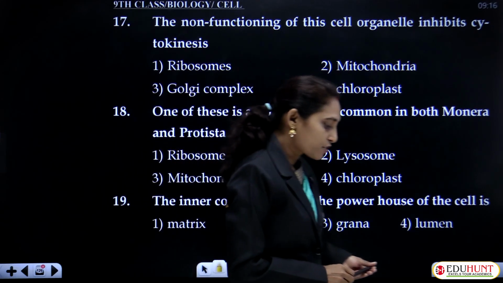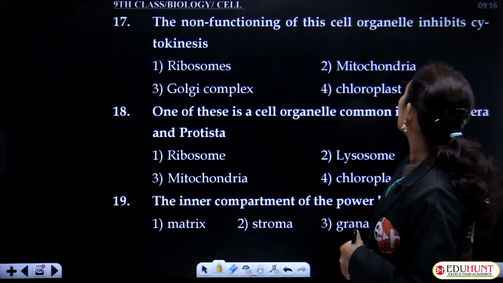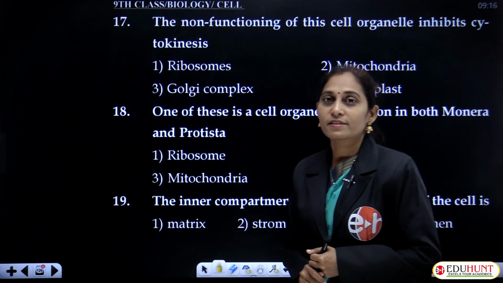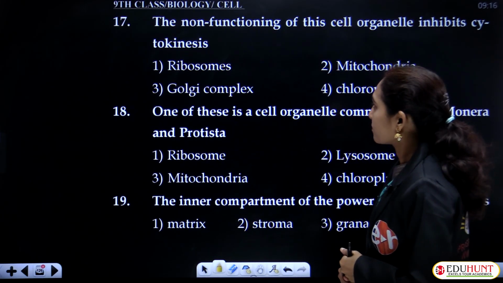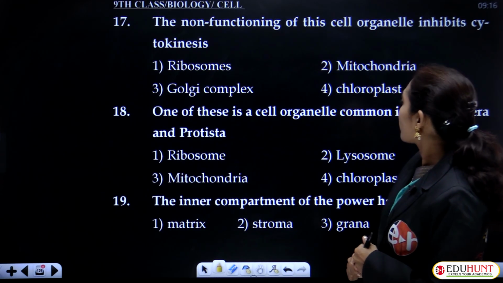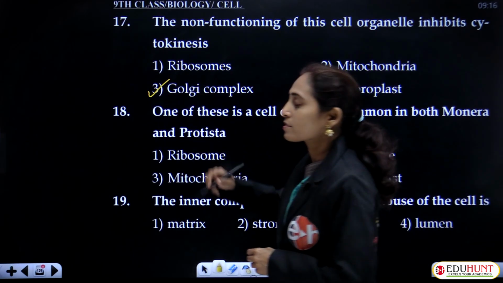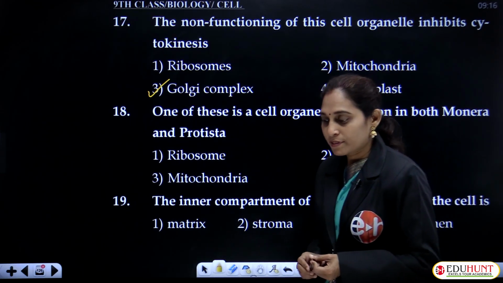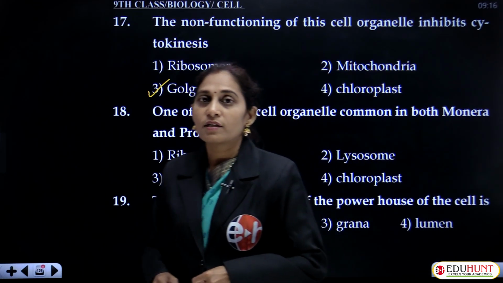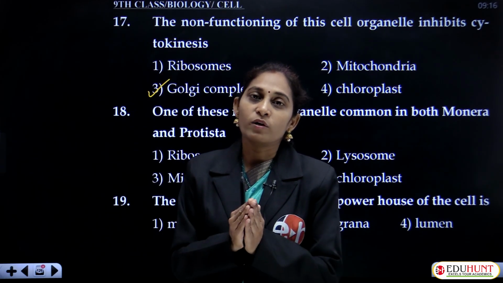The non-functioning of this cell organelle inhibits cytokinesis. Cytokinesis means division of cytoplasm. Ribosomes, mitochondria, chloroplast, Golgi complex. Golgi complex is the correct option because cytokinesis begins with the formation of cell plate between the two newly formed